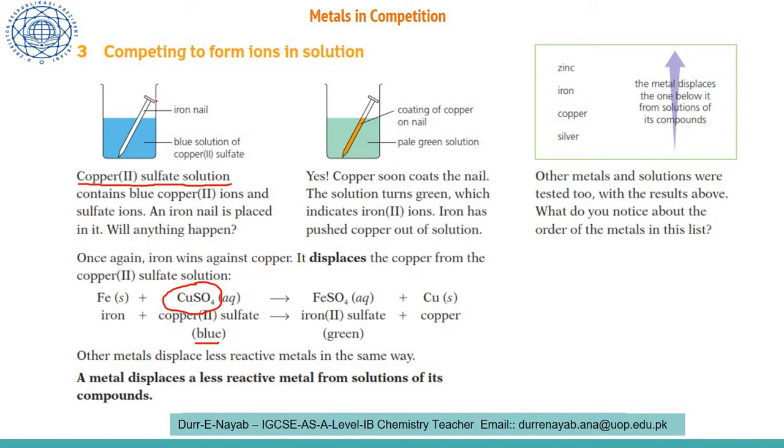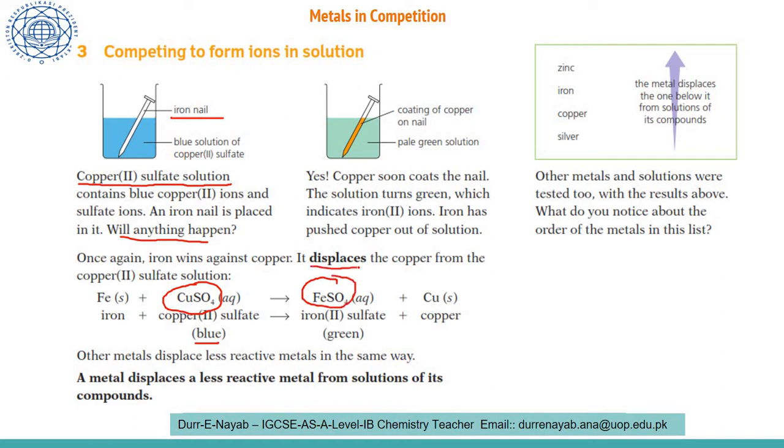Now they are discussing that we have placed an iron nail in this beaker, into this copper sulfate solution. Will anything happen to this iron nail? Yes. A coating of copper happens on this iron nail. From where does this copper come? From this copper sulfate solution. Copper was inside the solution, so that copper gets attached to the nail, and the iron of this nail moves to the solution. You can see there is a kind of displacement reaction.